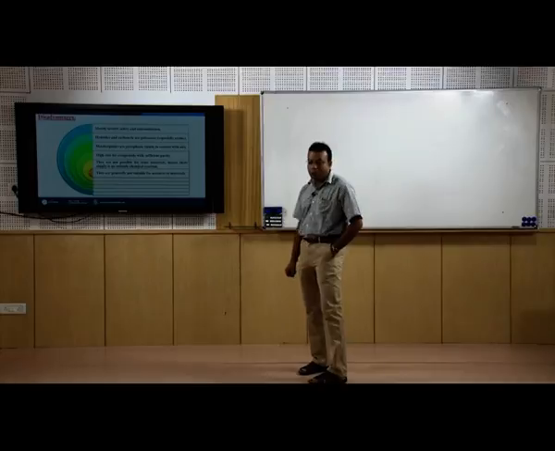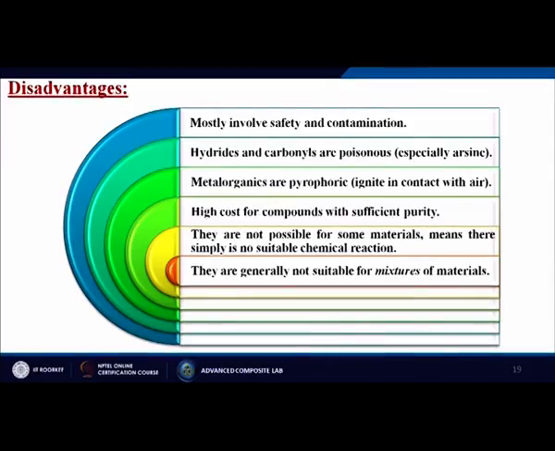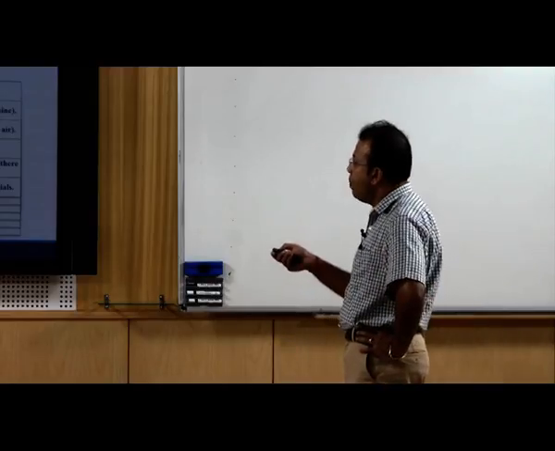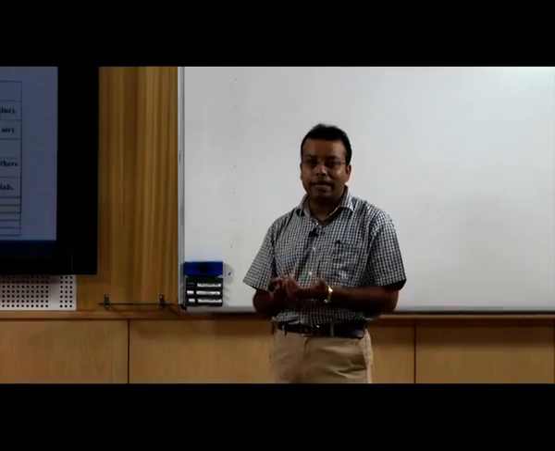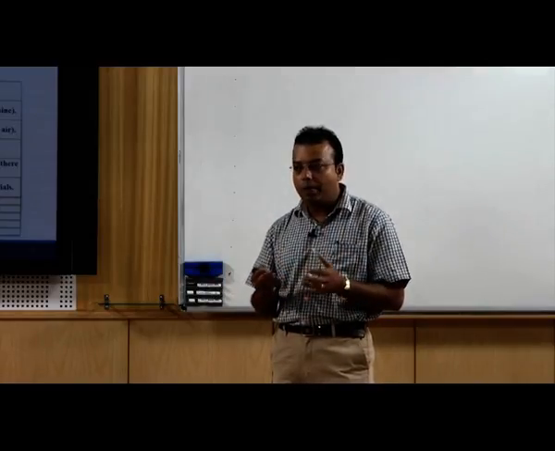Next, of course, each and everything has certain kinds of disadvantages, otherwise we can't go forward. So, what are the disadvantages of this particular CVD process? The first one is safety and contamination, that is the big problem over there. It can contaminate the source, the materials, and the equipment. Hydrides and carbonyls are poisonous, especially arsine. So whatever exhaust gases come out, maybe that can be harmful for the environment, and harmful for the users or the operators.